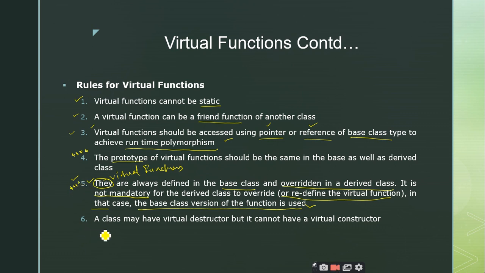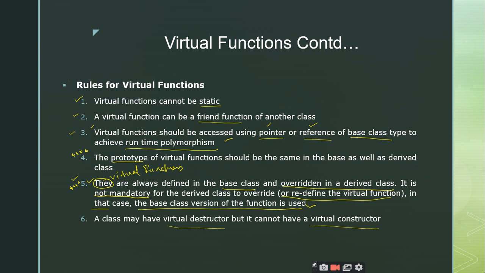And finally, the last point is the class may have a virtual destructor, but it cannot have a virtual constructor. So you cannot have virtual constructors, but you can define a virtual destructor. This is an important point you should remember. In these characteristics of virtual functions, remember a few important points: it cannot be static, it can be a friend function of another class, and virtual functions are always accessed using the pointers or references of that class, right?